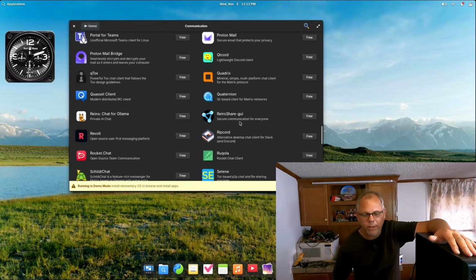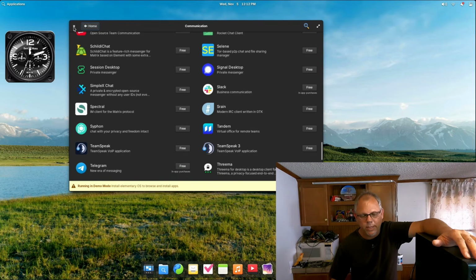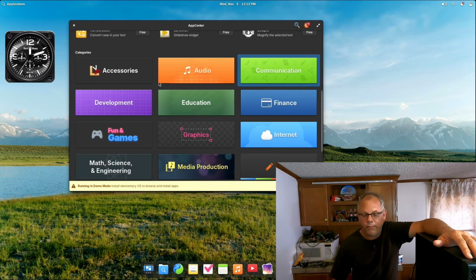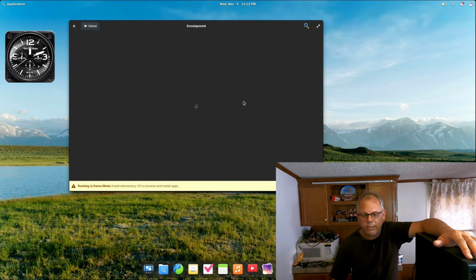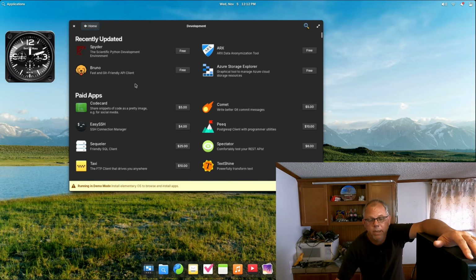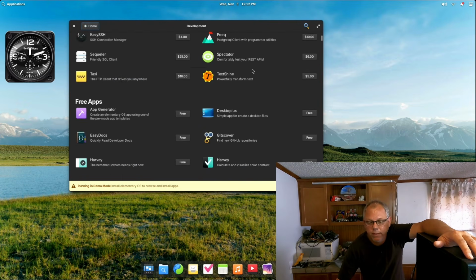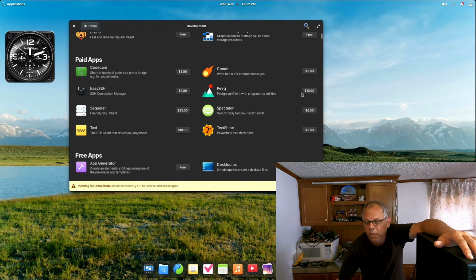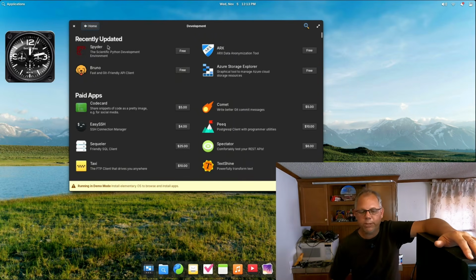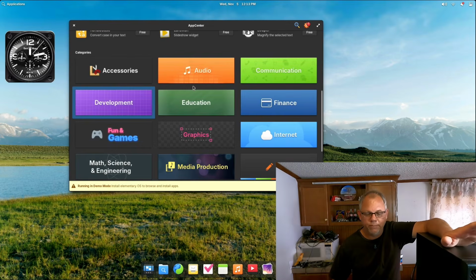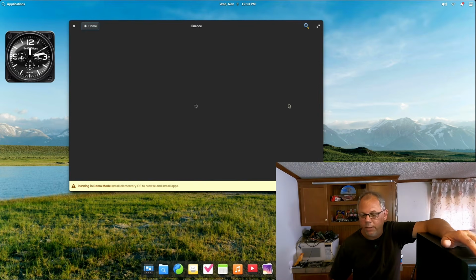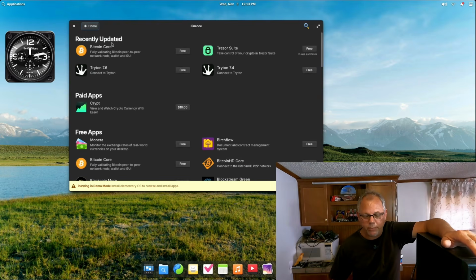This is where you're going to find web browsers and stuff like that too. Anything that would fall under the communication category would be in there. Development, this is obviously going to be probably AI stuff and stuff like that now. But if you're coding and stuff, just different things in here for doing that, which is pretty cool. Oh, they have paid apps in here. So Comet, Peak, Spectator, Tech Shine. That one's $10. It's called Taxi. So I don't know. These might just be developers that charge for their apps too that are approved through Elementary OS. So really a cool operating system to mess around with, right?